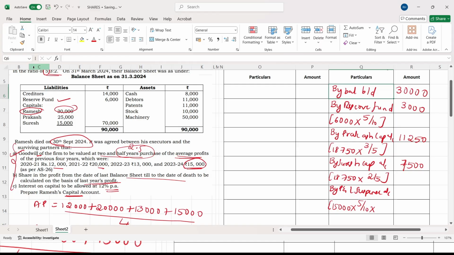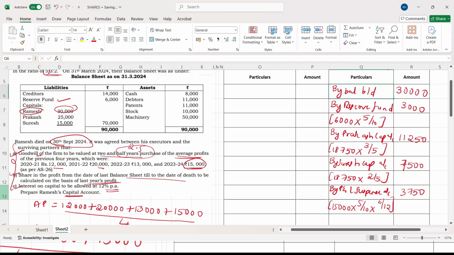From the starting of the year, you have to calculate until the date of death, 30th September. So 6 by 12, which comes to 3,750.